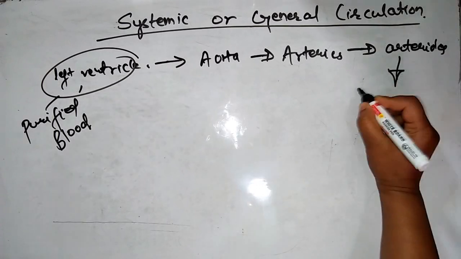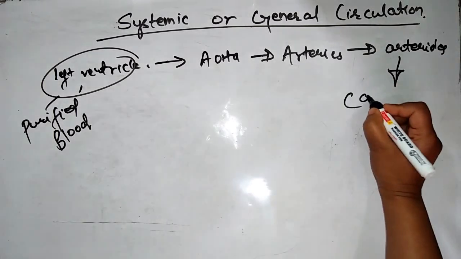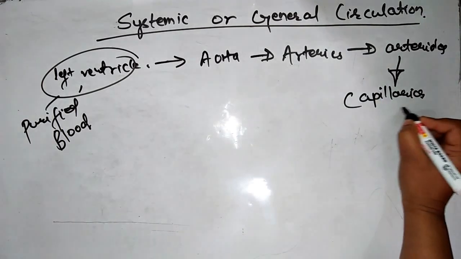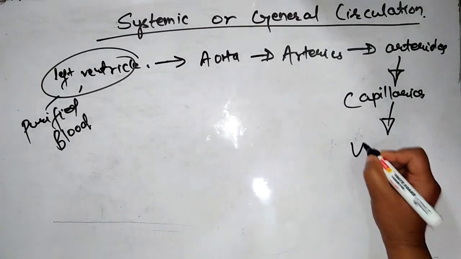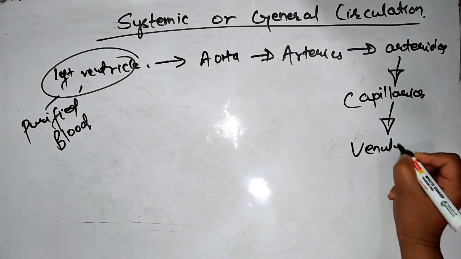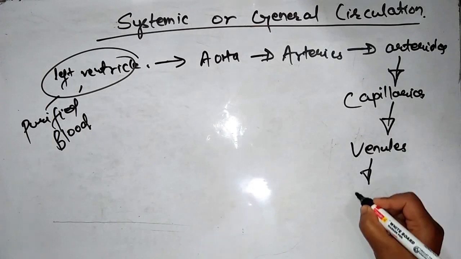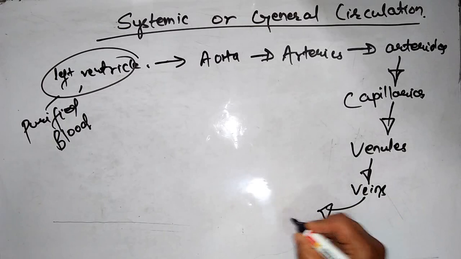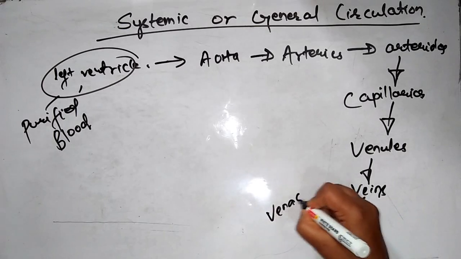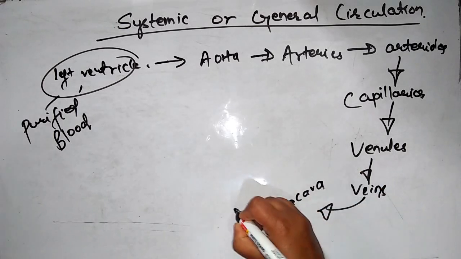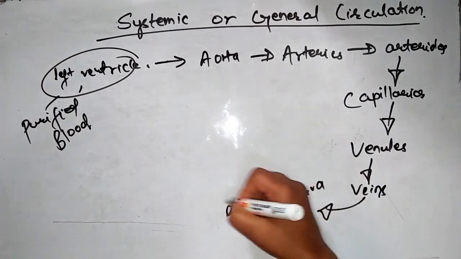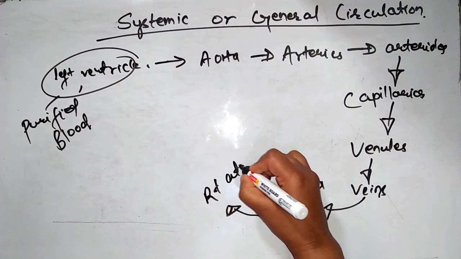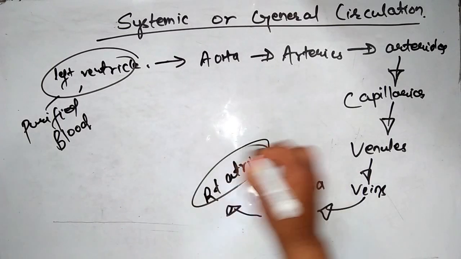The arterioles again unite to form capillaries, and the capillaries again reunite to form venules. These venules form veins, and the veins reunite to form the vena cava, and from the vena cava the blood is drained to the right atrium of the heart.